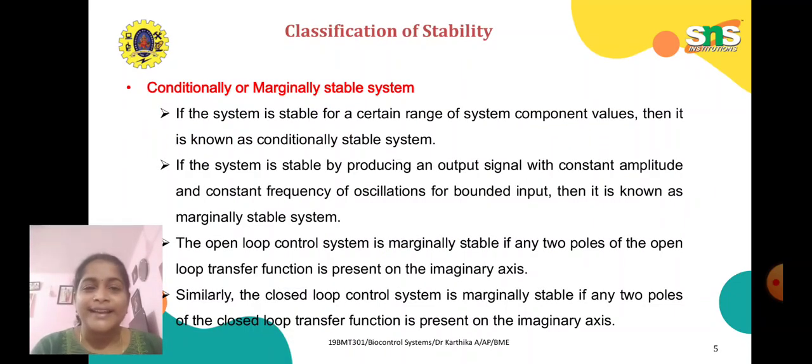Okay, and we have conditionally or marginally stable system. If the system is stable for a certain range of system component values, then it is known as conditionally stable system. If the system is stable by producing an output signal with constant amplitude and constant frequency of oscillations for bounded input, then it is known as marginally stable system. The open loop control system is marginally stable if any two poles of the open loop transfer function are present on the imaginary axis. Similarly, the closed loop control system is marginally stable if any two poles of the closed loop transfer function are present on the imaginary axis.